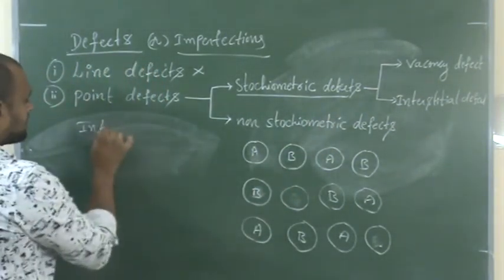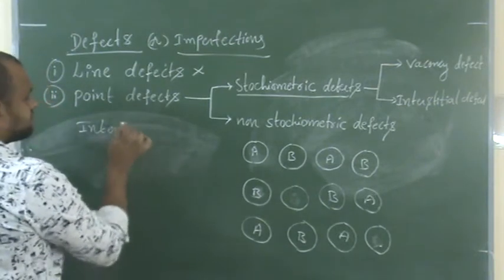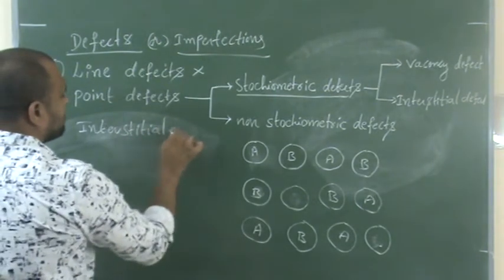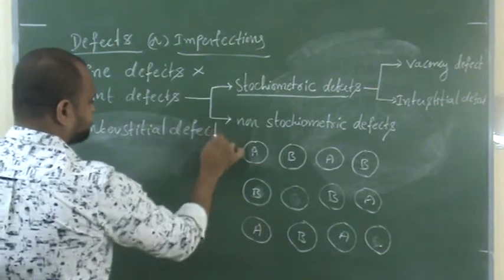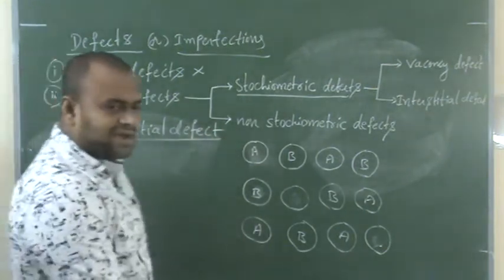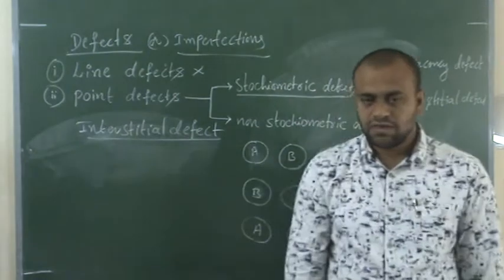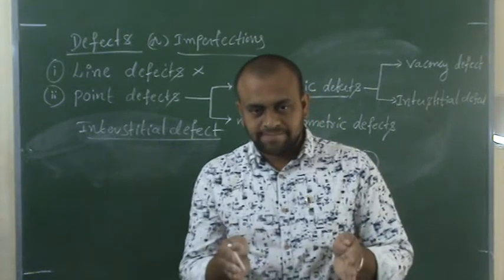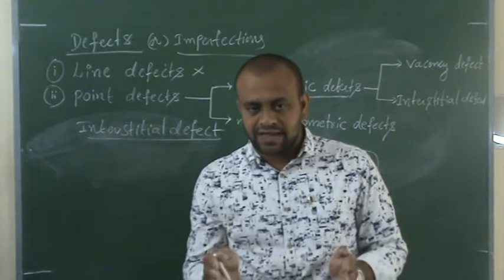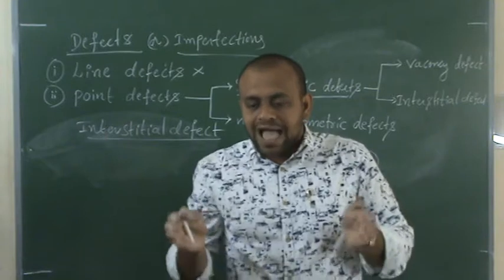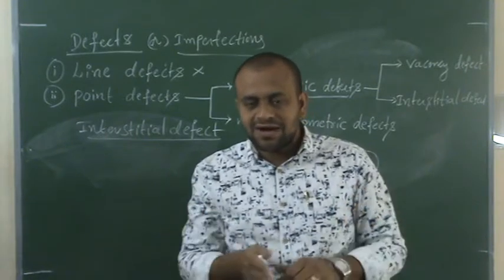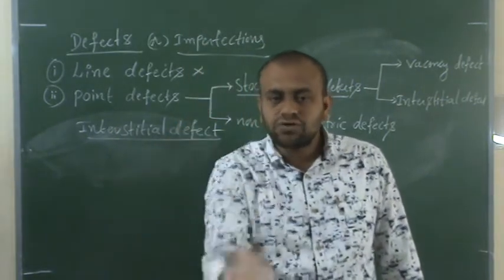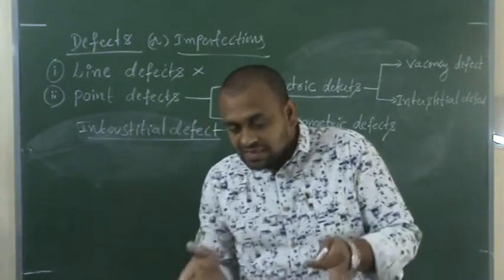Interstitial defect. So what is an interstitial defect? For example, a test is being conducted in a class. On a desk, 3 members are sitting. What will the teacher do? The teacher asks the students sitting in the middle to stand and sit down elsewhere. That means there will be a gap.